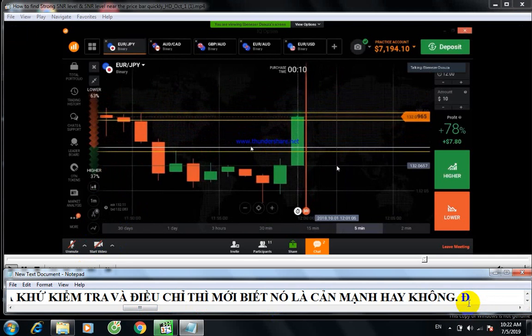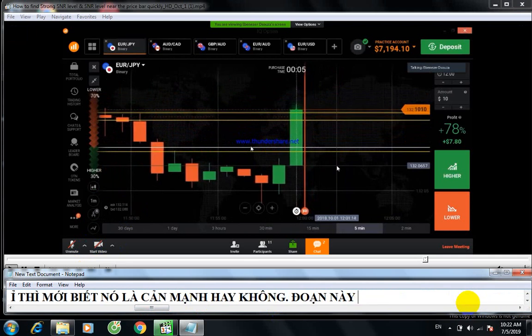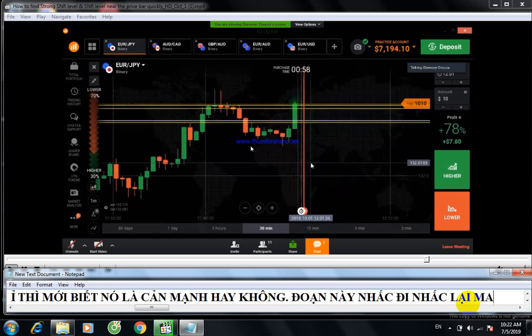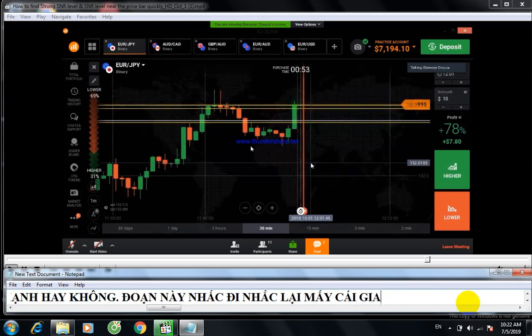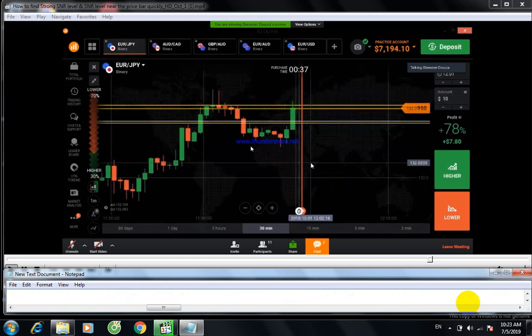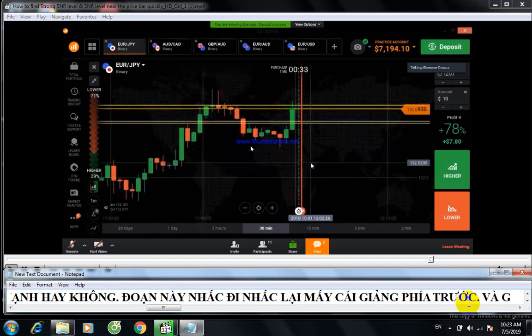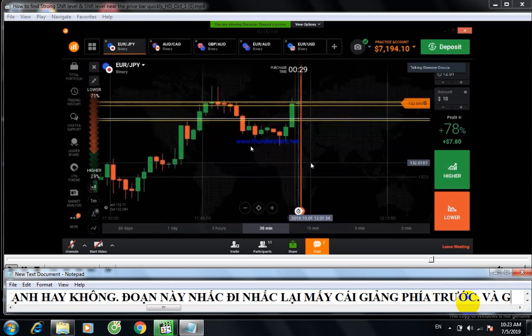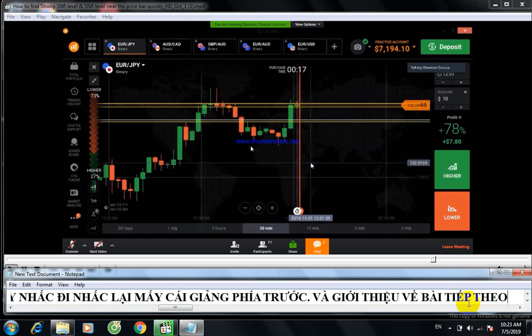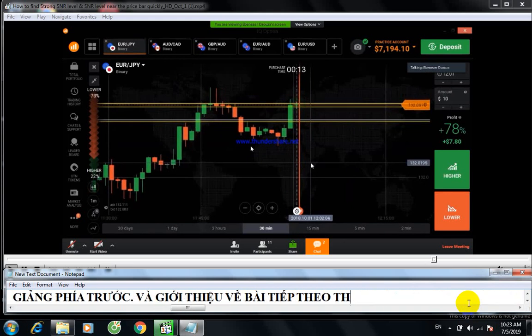But before trading on a real account, you must practice on a demo account first, because you need to know whether the strategy is working or not. If you are confident in this strategy, if you get some good results on a demo account, you can trade on a real account. You can start on a real account, but always follow money management. No need to control our emotions, because no one can control our emotions. It's very common for everyone, even for professional traders, they can't control their emotions. But if you follow money management, you can get some good profit. Emotions are not a problem. But if you want to control your emotions, you need to follow money management.